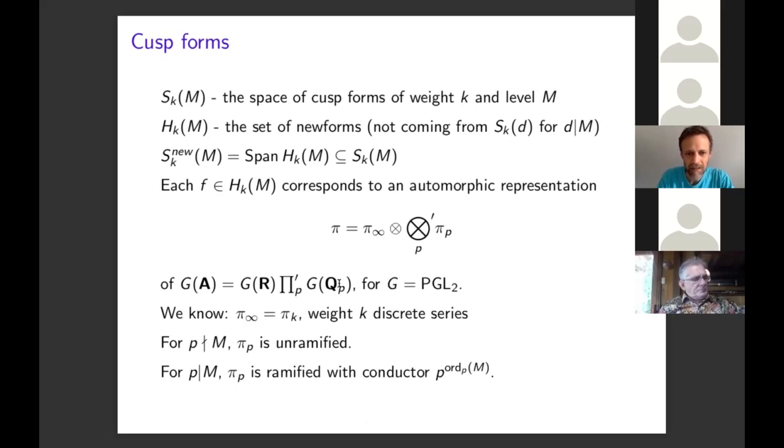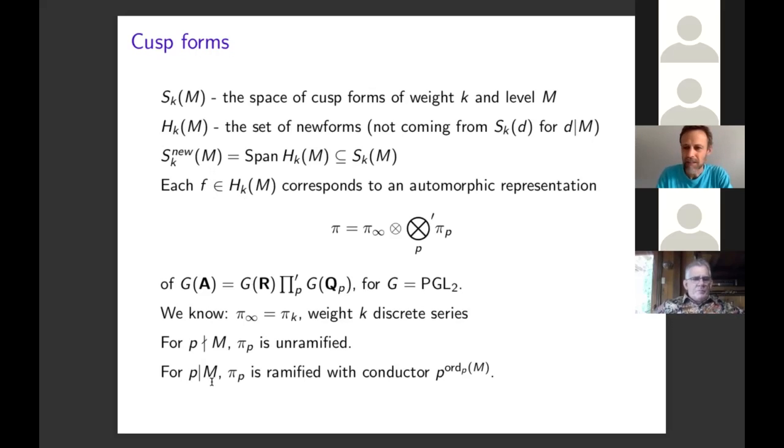Pi_infinity is the weight k discrete series of PGL_2(R). So that's how the weight k enters. At primes not dividing the level m, pi_p is an unramified representation. These are very well understood, easy to construct. They're induced from an unramified character of the Borel subgroup, and the parameters defining that character come from the Hecke eigenvalue of f at p.